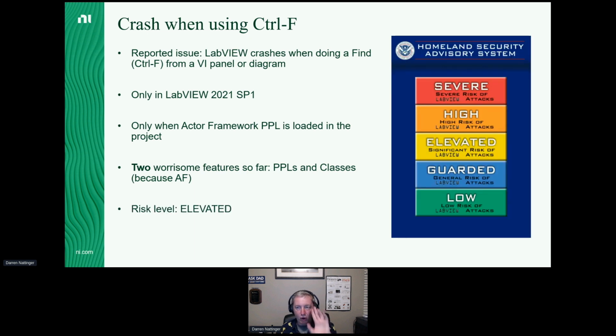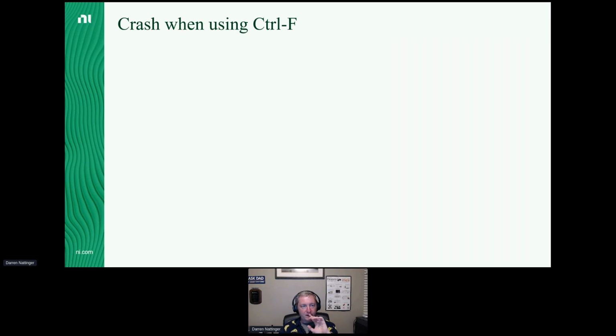So on the Homeland Security Advisory System, I'd say right now we are at an elevated risk of LabVIEW attacks. So we need to keep our eyes peeled. If you see something, say something. We've got PPLs and classes together. Let's keep an eye on that, all right? So here's the problem though. I could not reproduce this issue. I built my active framework into a PPL. My Control F just worked fine.